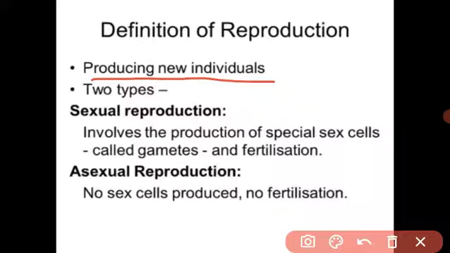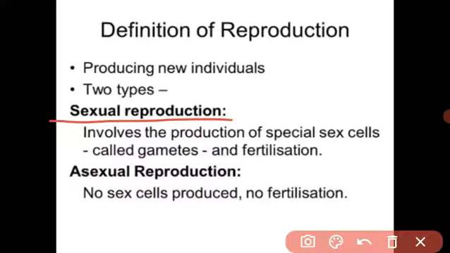There are two types of reproduction: sexual reproduction and asexual reproduction. Let us see first sexual reproduction. Sexual reproduction means what, student? In that reproduction, two parents are involved. There is a formation of gametes and fusion of male gametes and female gametes, and fertilization forms the new organism. A new young one is reproduced. It's called sexual reproduction.